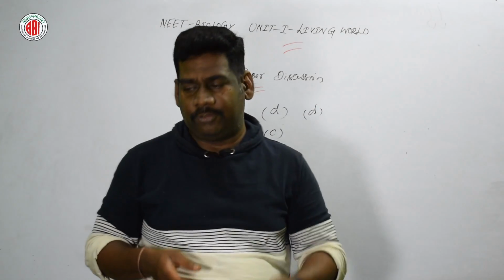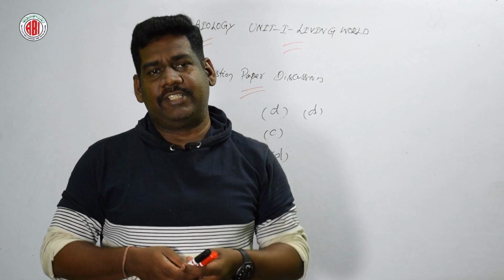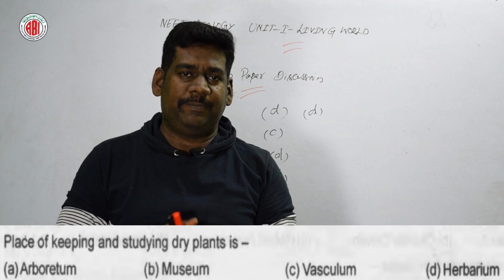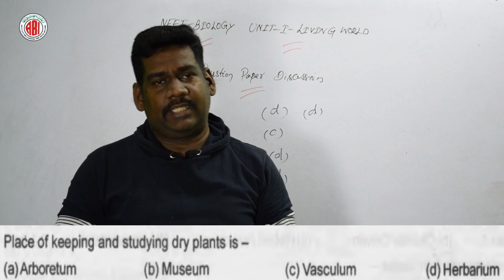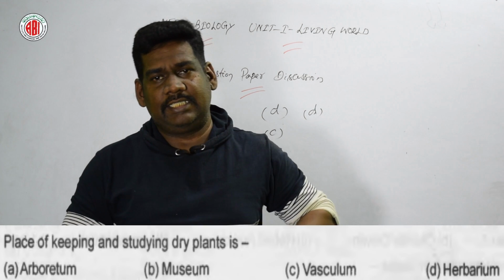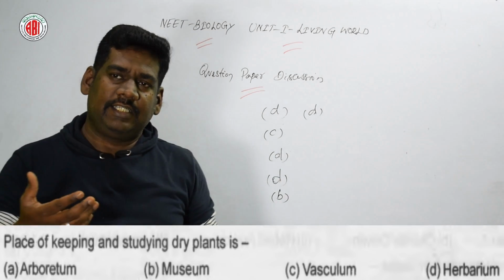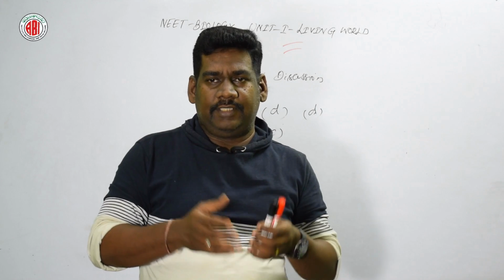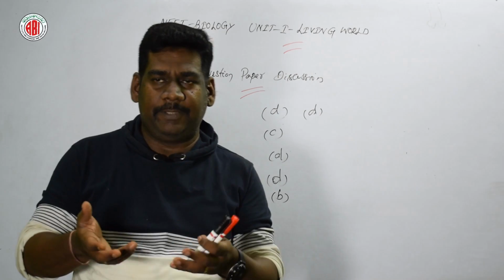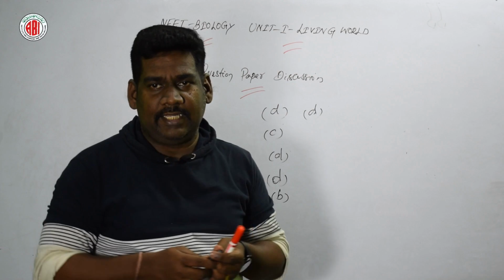Now let us go for the next question. The next question is based on the taxonomical aids. Here are 4 different options given. You see the question first. It's a place where we are keeping and studying dry plants. Arboretum, museum, vasculum, herbarium. We have discussed in detail about this herbarium technique and also the categories of taxonomical aids. So the place where we are keeping and studying the dry plants is the herbarium house. So the right answer is option D.